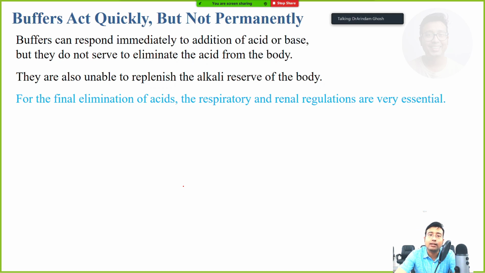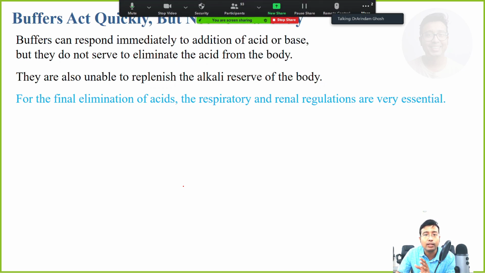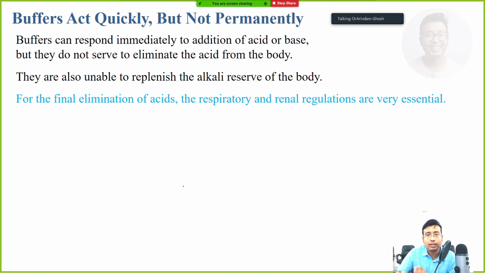Next, one line: buffers can act quickly. That is the first line of defense. In an emergency, it will work immediately, but it will not act permanently. Whenever there is some trouble inside a hostel, the wardens, the seniors, will act immediately and quickly, but it will not be permanent unless the management gets the news, and people come from there and take action, otherwise the trouble doesn't stop. So that is the way buffers act.